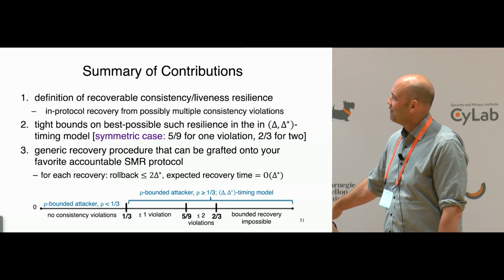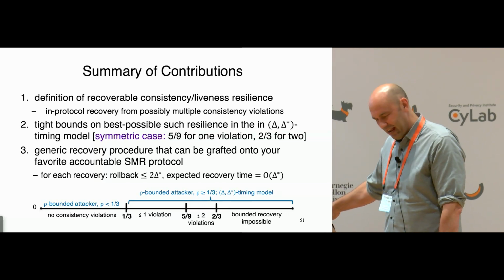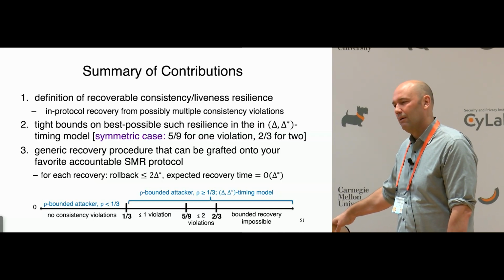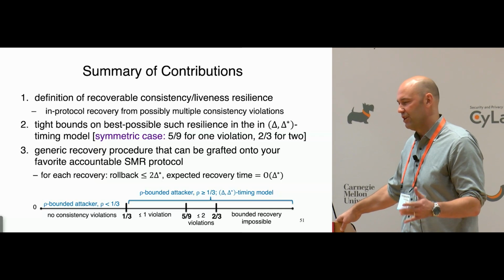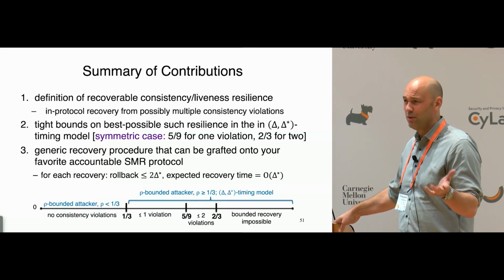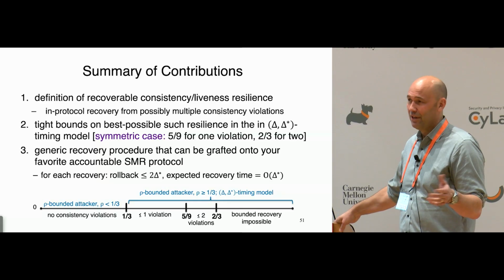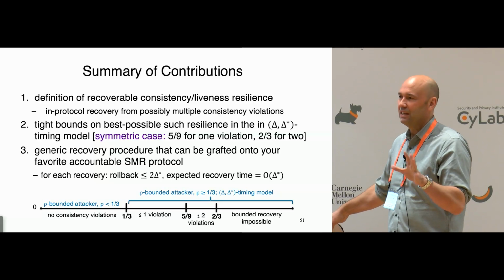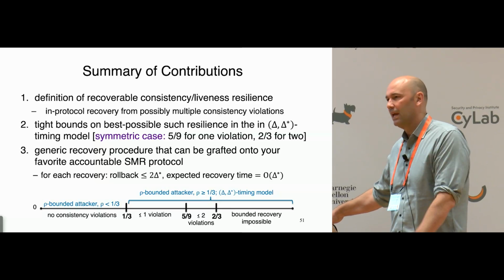Yeah, that's a great question. I was just thinking about this this morning, and I'm pretty sure Andy and I have talked about this, and we think the answer is yes. We haven't written it out. I see. So one way to phrase the question is, what if the consistency violation happens post-GST, when you know the message delays are delta anyway? Yes. Then you'd like the recovery procedure to also work in order of delta. That is not what's written down in our paper. I see. I don't see any obstacle to doing that. So yeah, thanks. Good question.